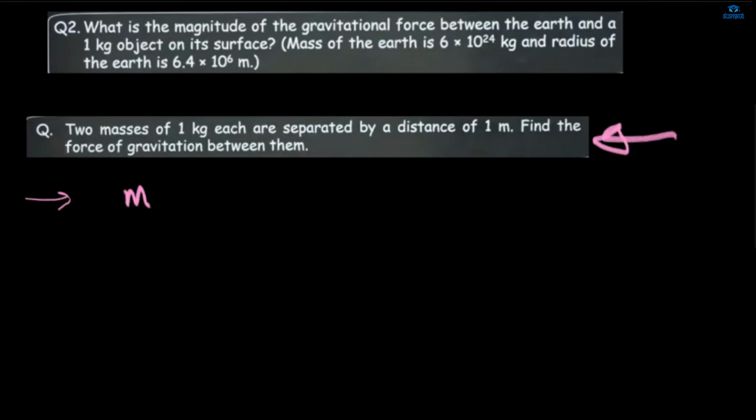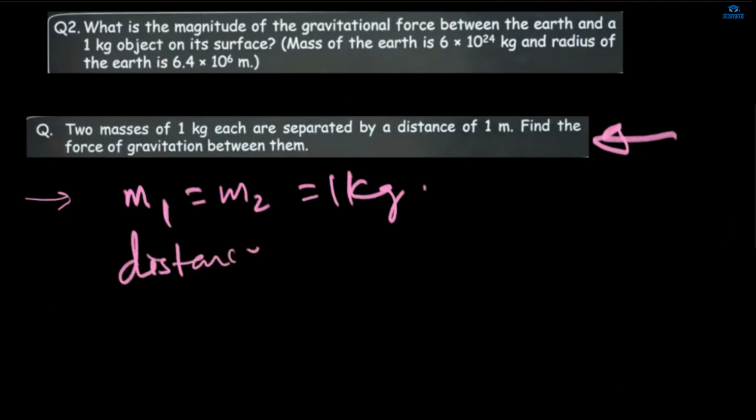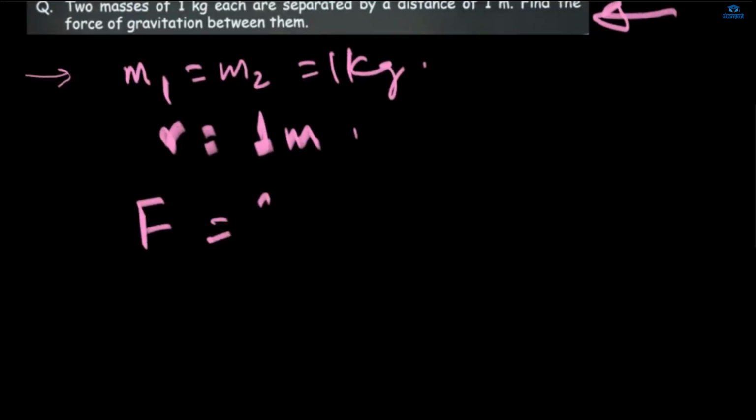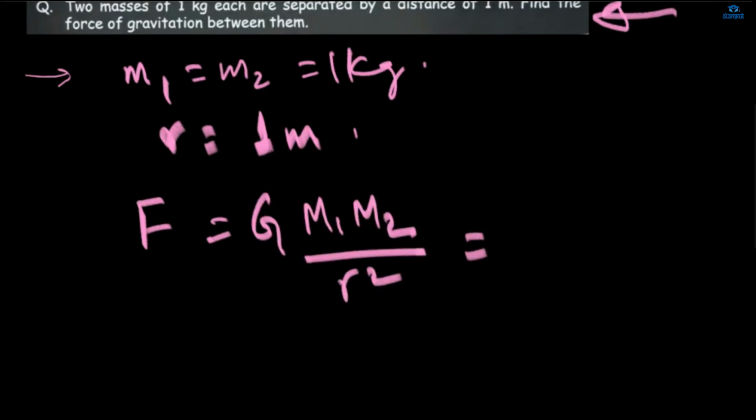The two masses m1 and m2 are the same, that is 1 kg, and separated by a distance r, which is equal to 1 meter here. So find the force of gravitation. Just write the formula first: F = G m1 m2 by r square. So G is equal to 1 into 1 by 1 square.